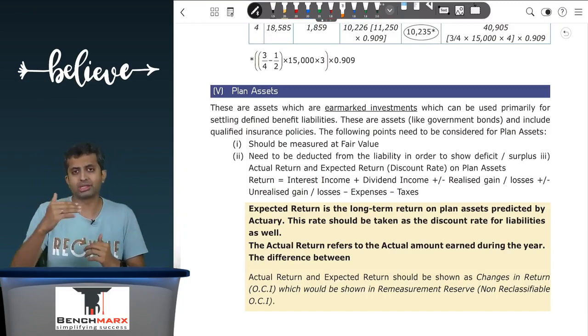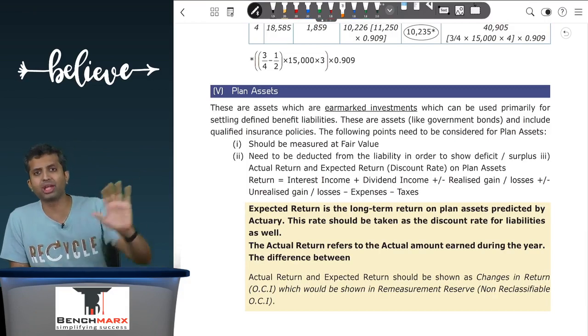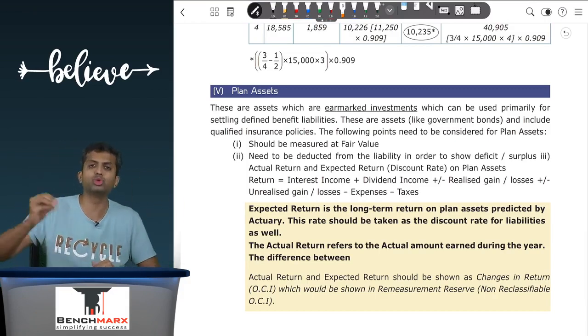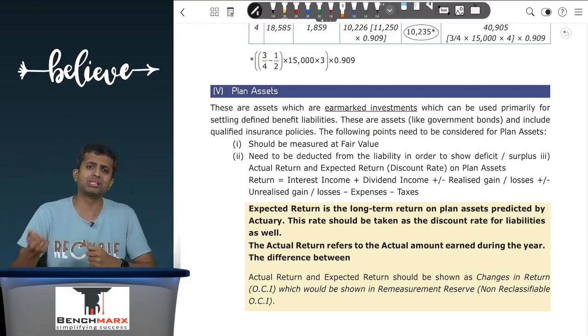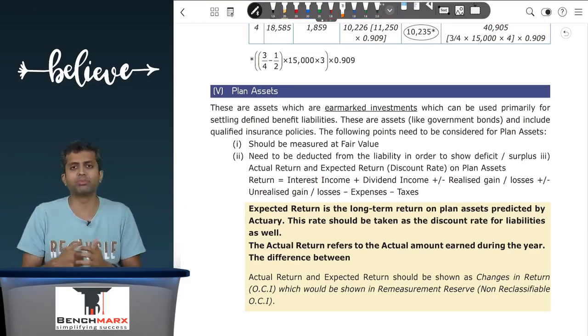So contributions during the year will increase the plan assets, and if there are certain employees who are retiring during the year to whom you have to pay benefits, you will usually sell these plan assets, generate some proceeds and use those proceeds to pay off these employees. So benefits paid will reduce the plan assets.